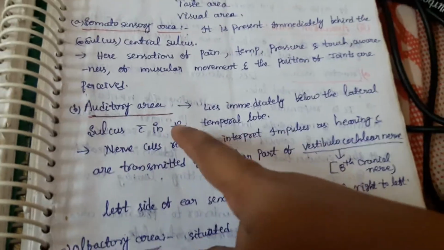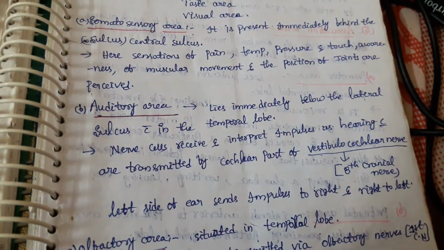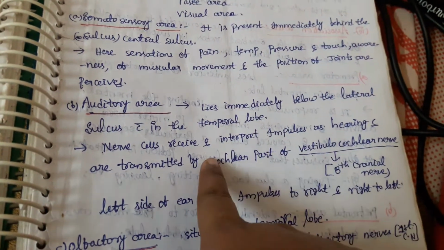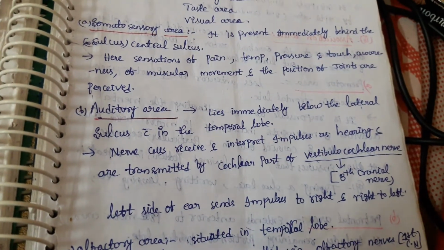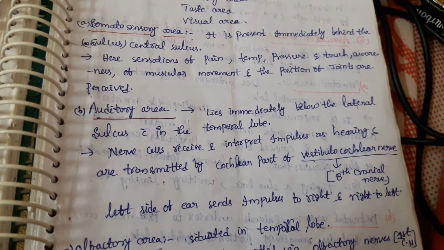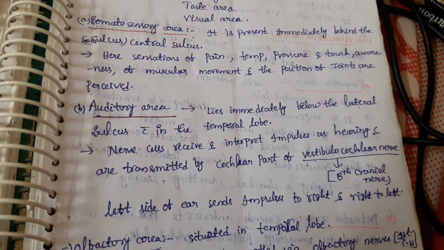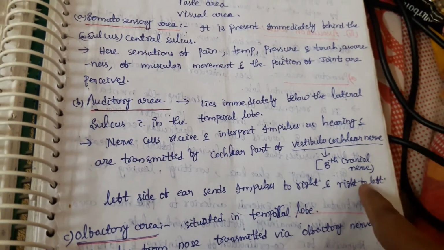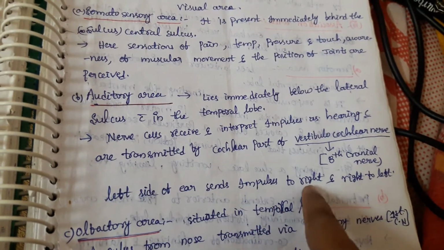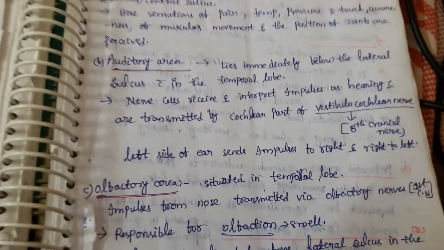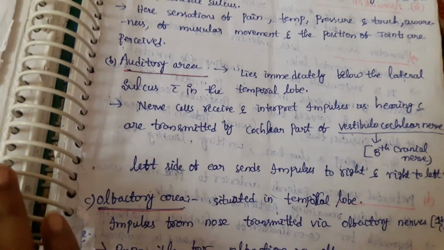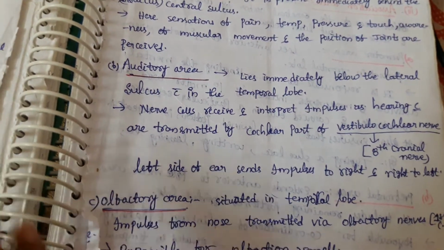And the auditory area is present below the lateral sulcus, in the temporal lobe. Whatever impulses are received will be interpreted and transmitted by the cochlear part of the vestibulocochlear nerve, which is responsible for hearing. The vestibulocochlear nerve is the 8th cranial nerve. The left ear sends impulses to the right and the right to the left; here the crossing over occurs, which resembles how the left brain controls the right body and the right brain controls the left body.